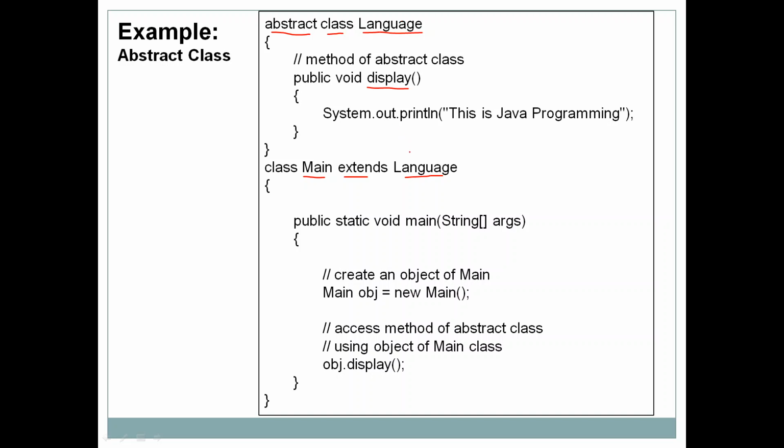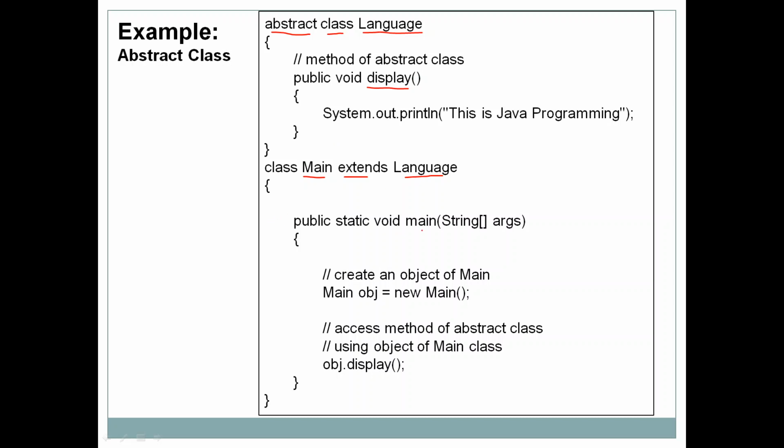This is required because if I want to use the display method of the abstract class Language, I cannot create an object of Language, because it is declared as abstract. Then how can I access the methods of Language? The methods can be accessed by inheriting the Language class. So class Main extends Language.